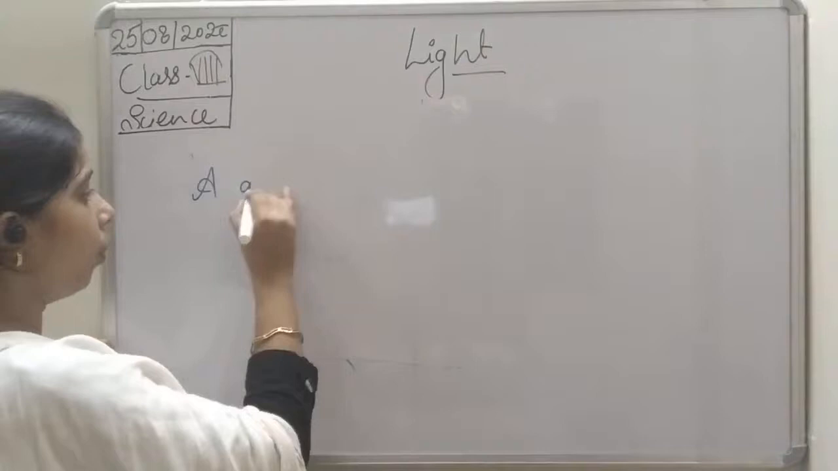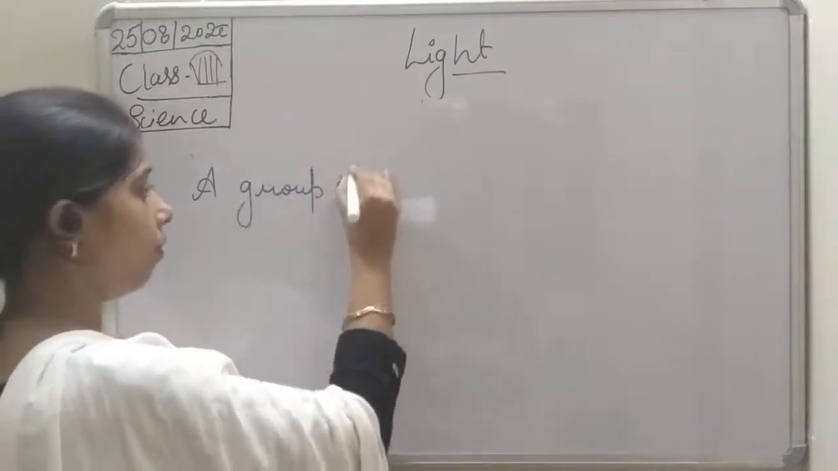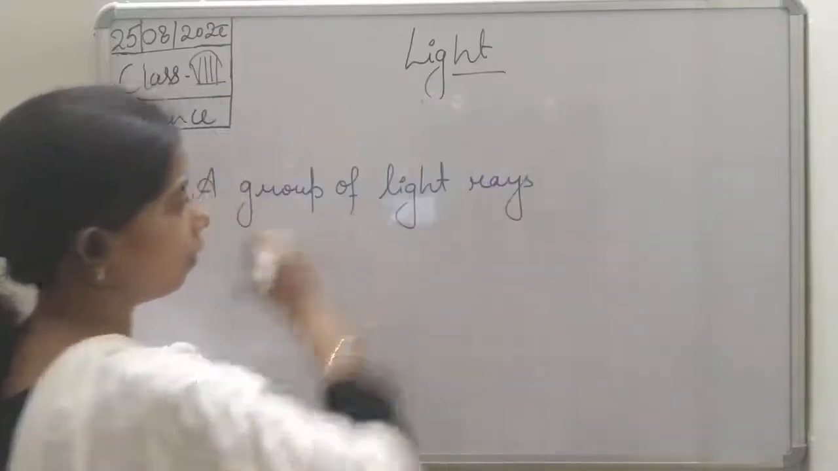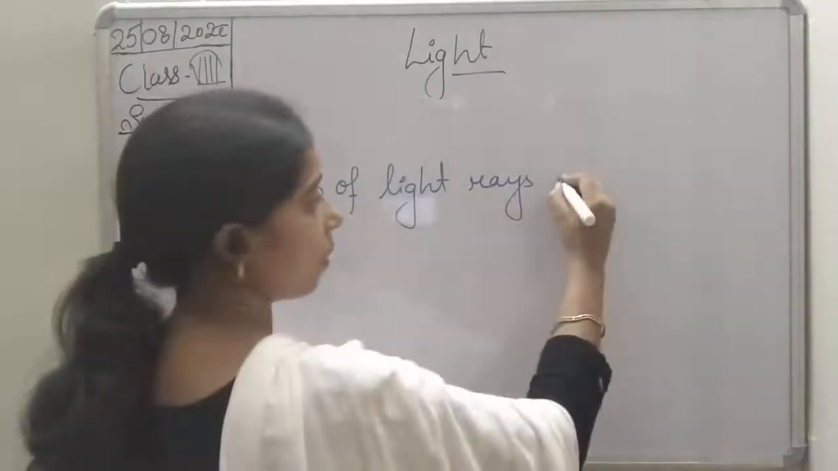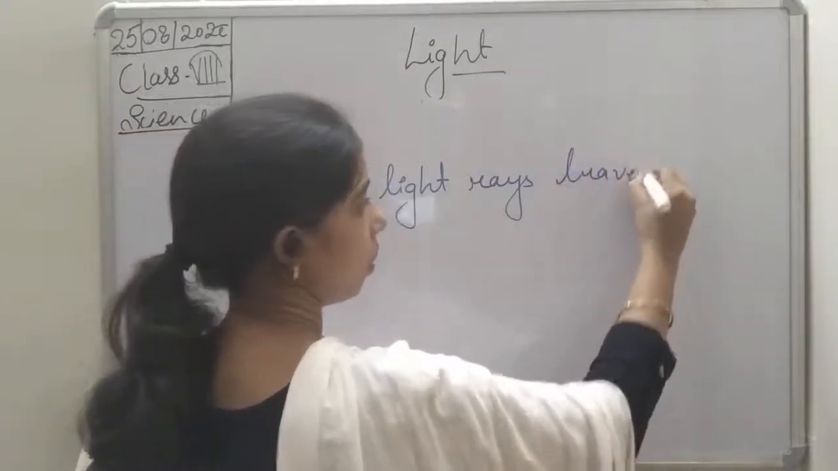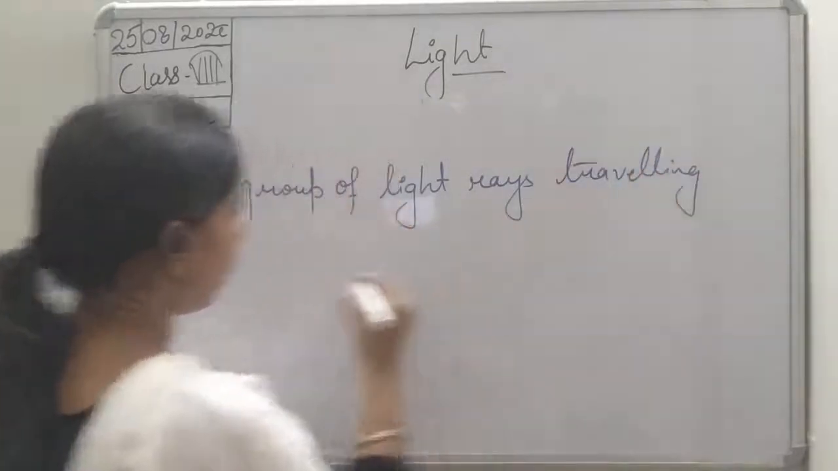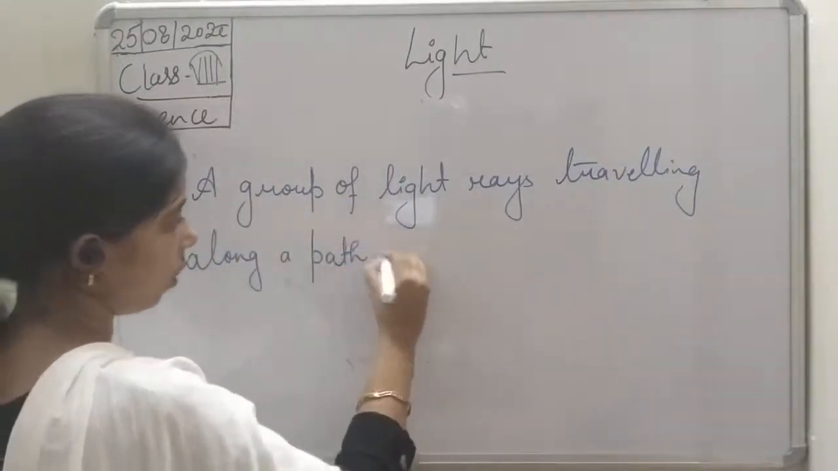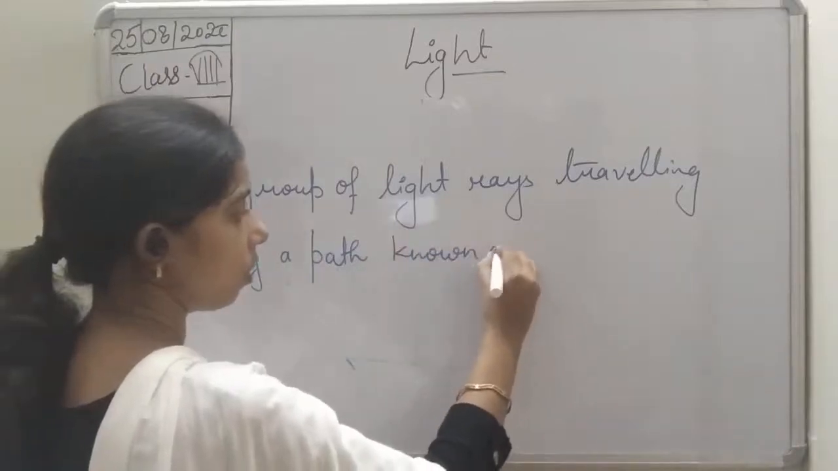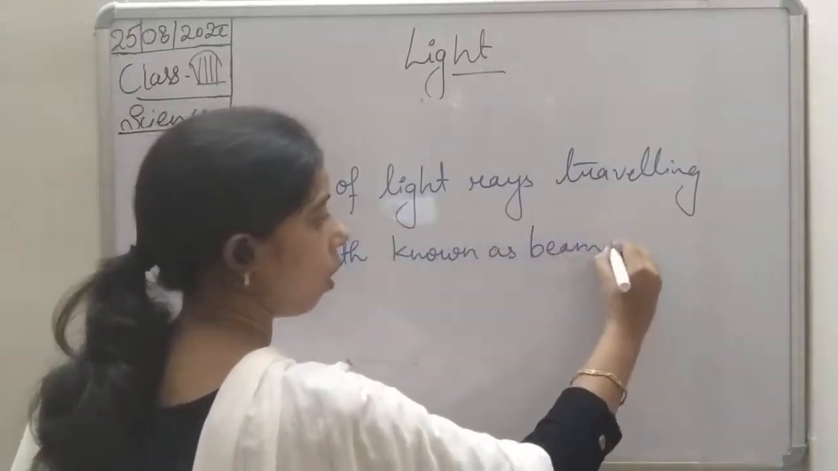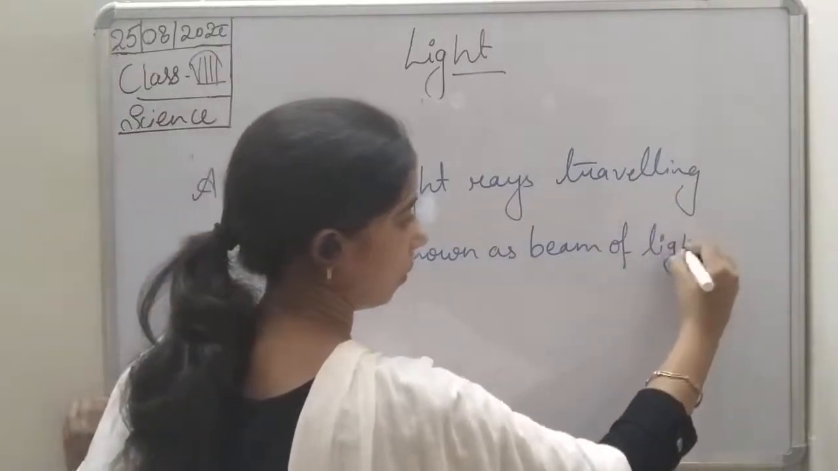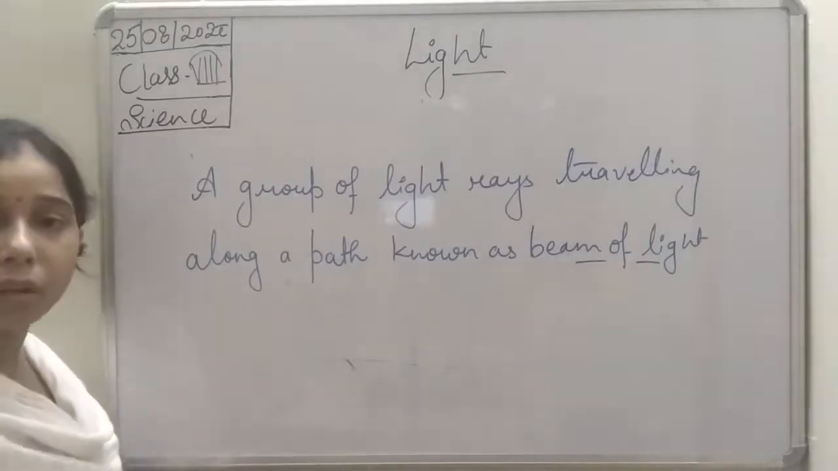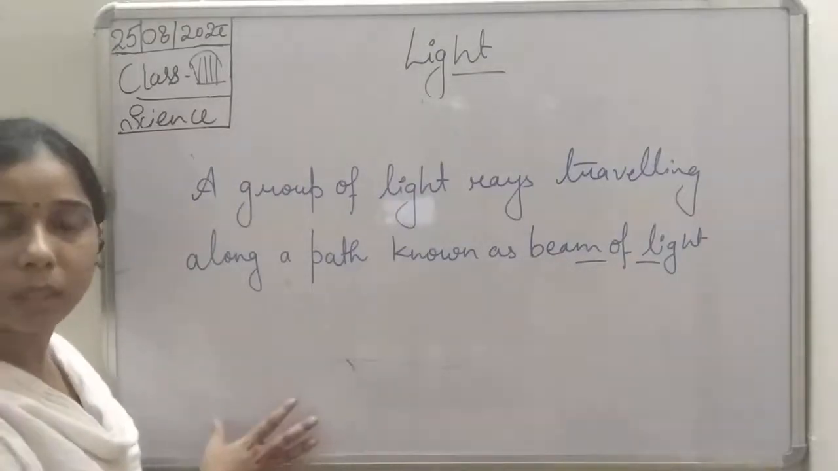A group of light rays traveling along a path is known as a beam of light. So a group of light rays which is traveling along a path, that is known as a beam of light.